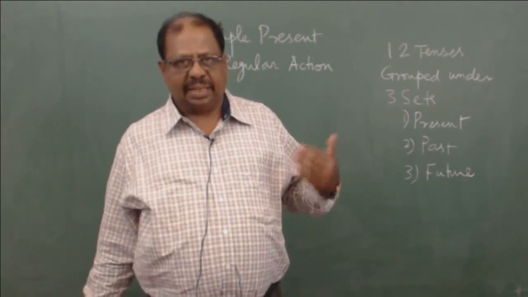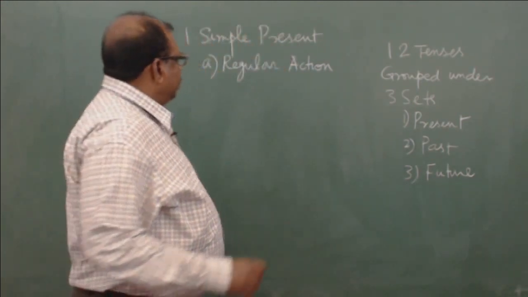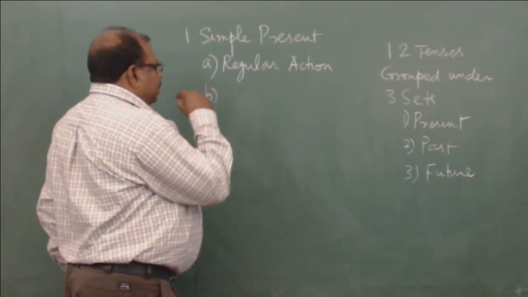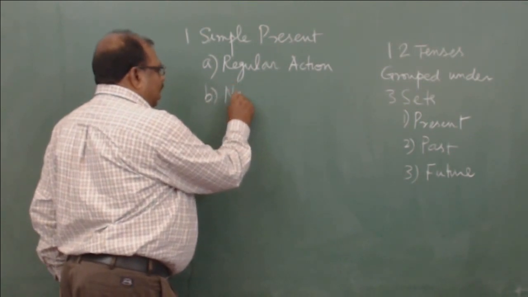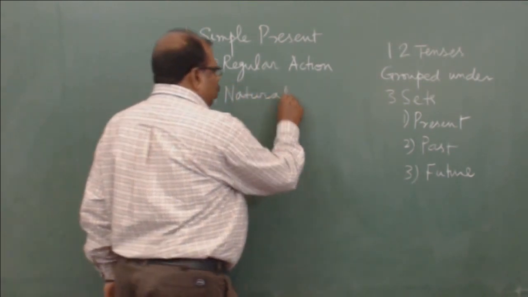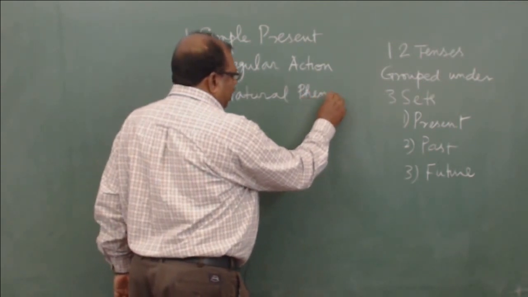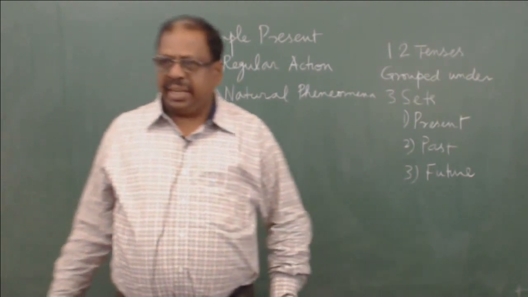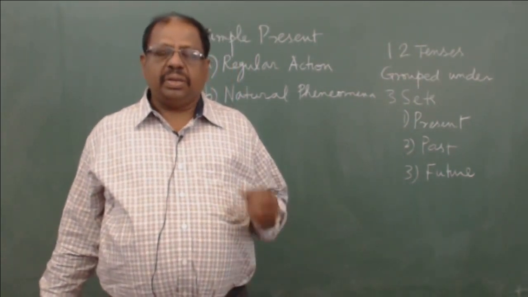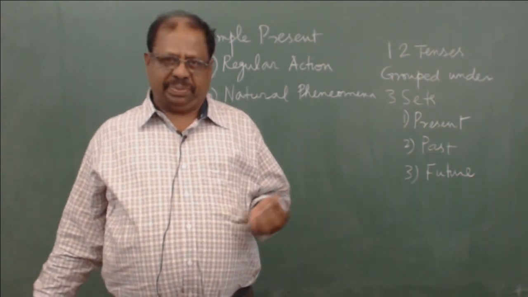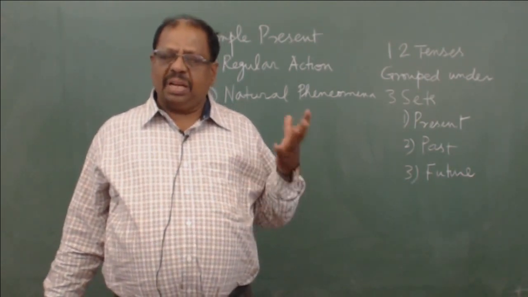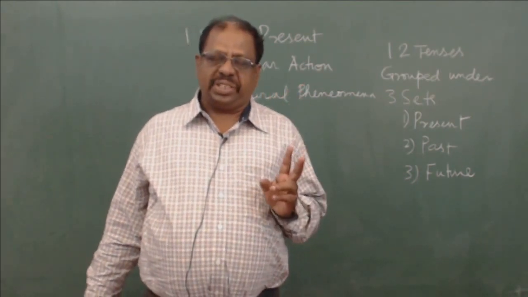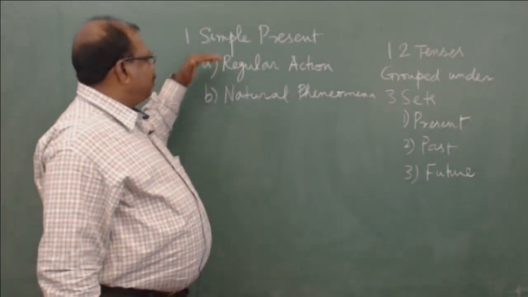So we are describing an event which we do regularly on a day-to-day basis, and we use a simple present tense to explain that. Or another situation where you will be using the simple present tense will be to tell the natural phenomena or universal truth. Say for example, you can say sun rises in the east, or the earth revolves around the sun. So these are all natural phenomena or scientific facts. So these are the only 2 situations where we will be using simple present tense.